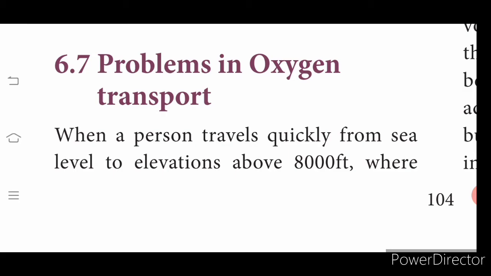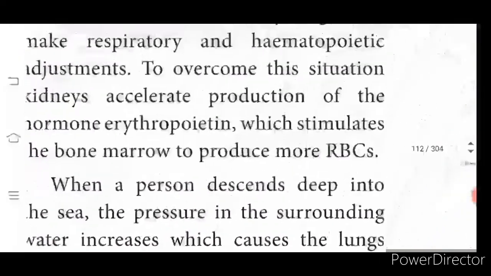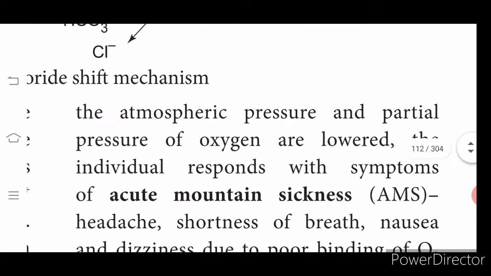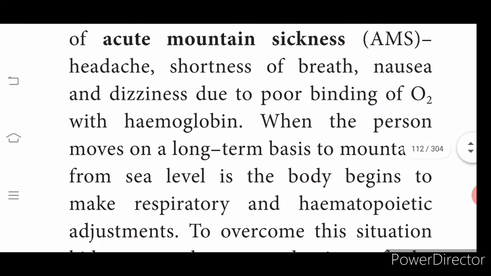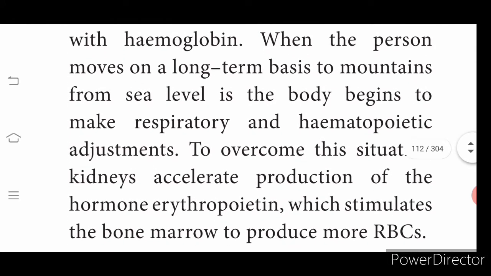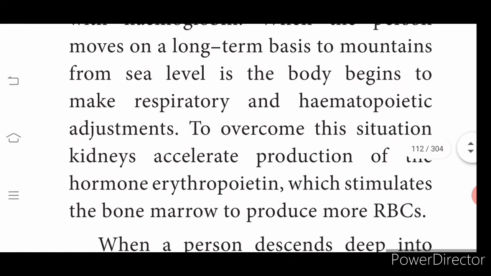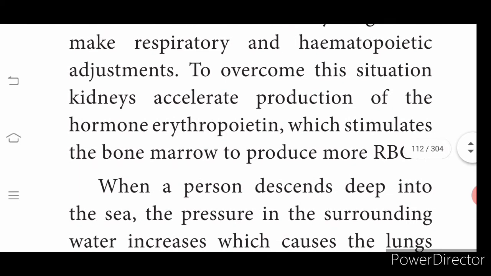So, problems in oxygen transport. Sometimes when we go to a higher altitude, we may find some problem in oxygen transport. It is because the partial pressure is lowered, and it may cause a sickness called acute mountain sickness. When a person moves on a long-term basis from sea level to the mountains, the body begins to make respiratory and hematopoietic adjustments. To overcome the situation, the kidney accelerates the production of a hormone called erythropoietin.